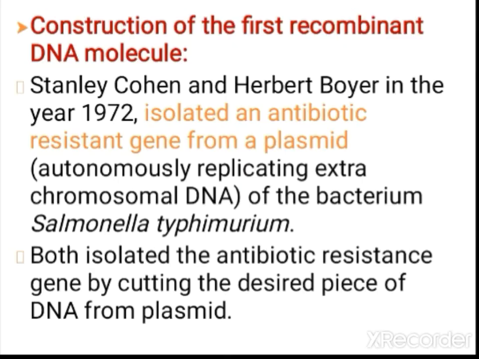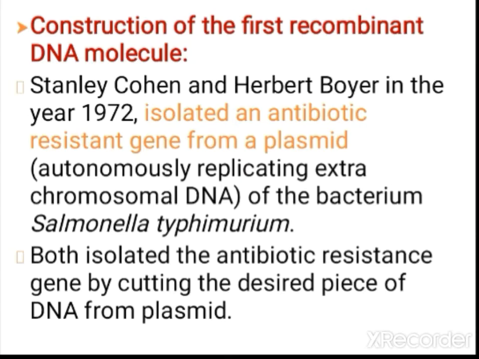Construction of the first recombinant DNA molecule was done by Cohen and Boyer in the year 1972. They took a plasmid from the bacterium Salmonella typhimurium. In this plasmid, they isolated an antibiotic resistant gene. So what is a plasmid? This plasmid is autonomously replicating extra chromosomal DNA.